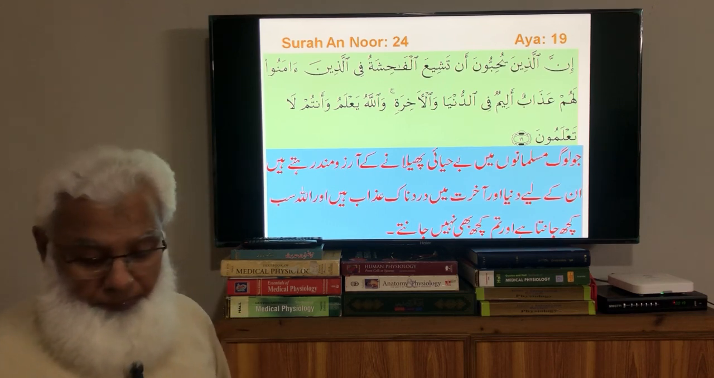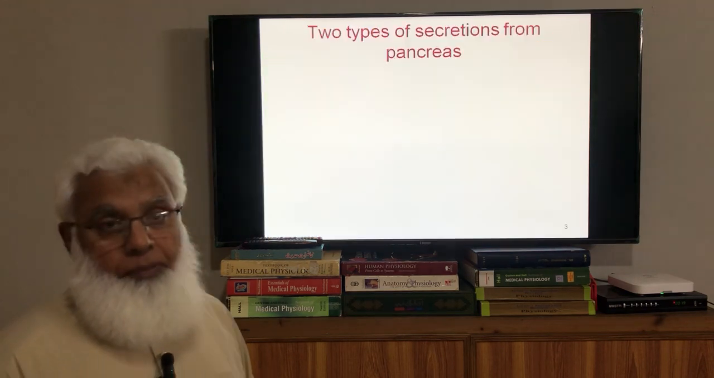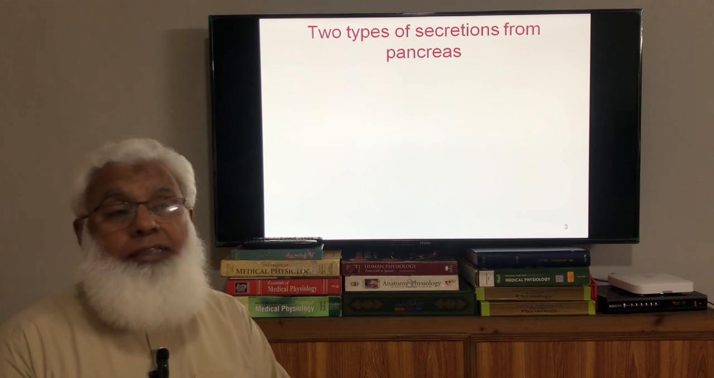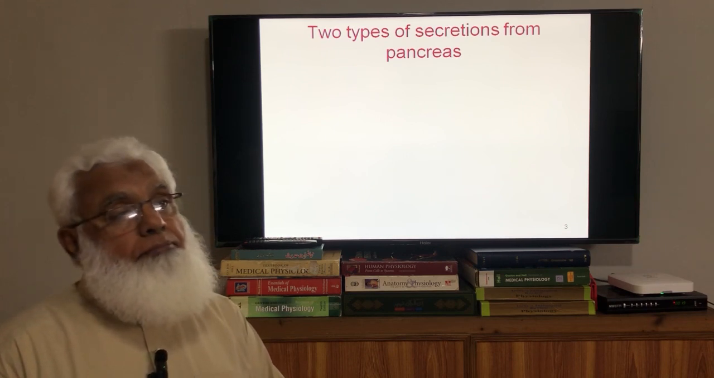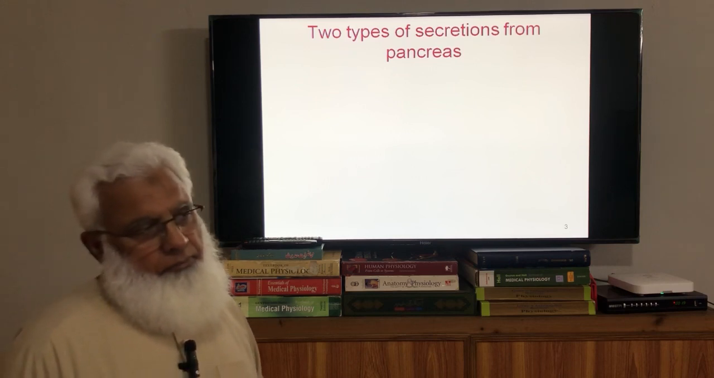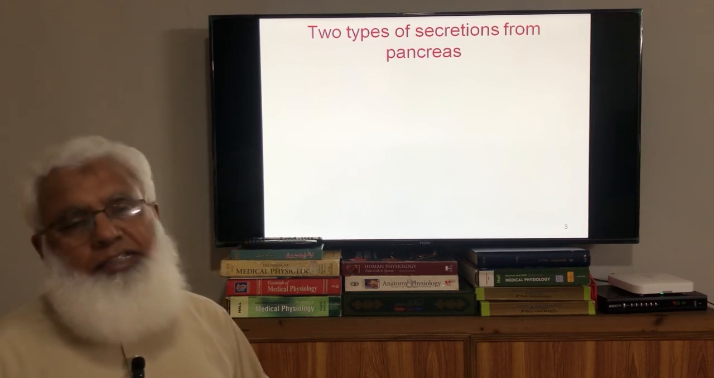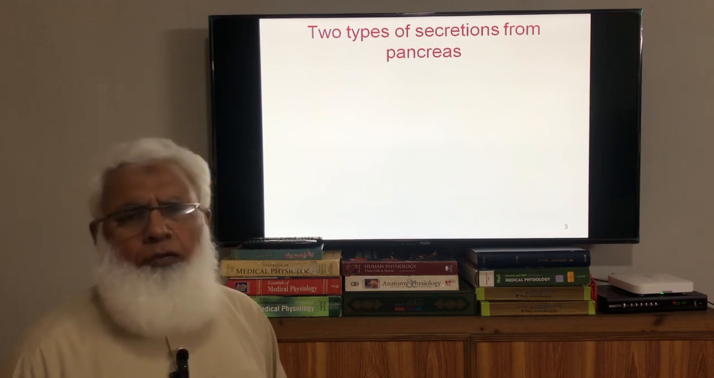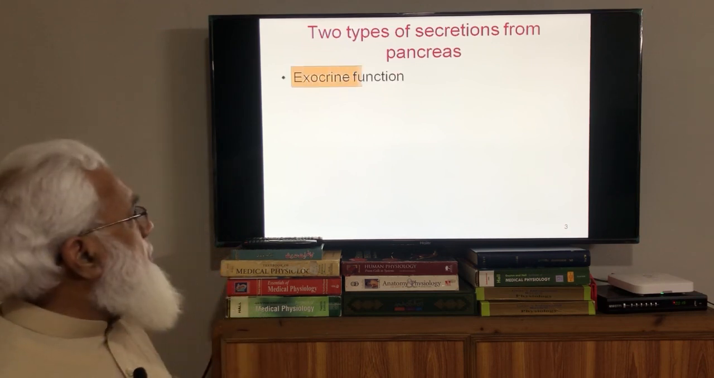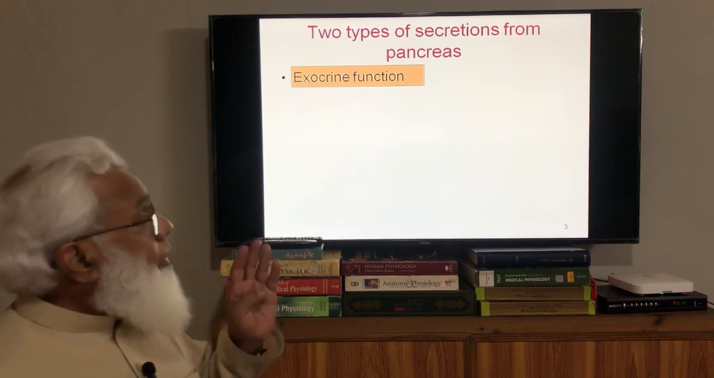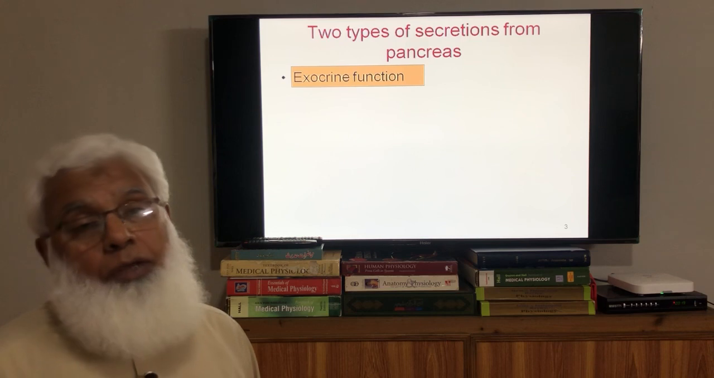So we are going to talk about the pancreatic hormones. Pancreas is a very important exocrine gland. It produces digestive enzymes, which are very important for the digestion of the nutrients in the GIT. So it has very important exocrine functions.